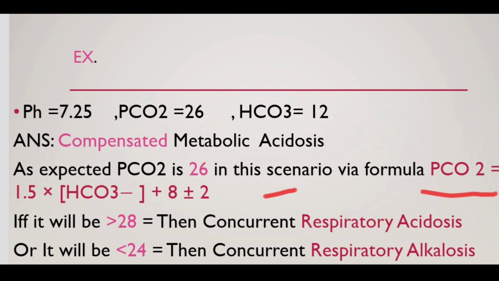So again I repeat, for metabolic acidosis or alkalosis, compensation will be from the respiratory system via PCO2. In metabolic acidosis, PCO2 will be washed out, PCO2 will be decreased. For metabolic alkalosis, the respiratory system will retain PCO2, PCO2 will be increased in compensation. And for respiratory acidosis or alkalosis, compensation will be from the renal system. Thank you.